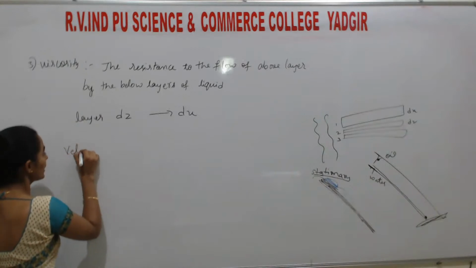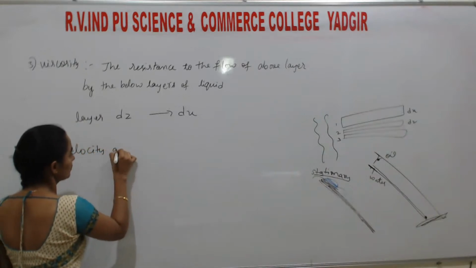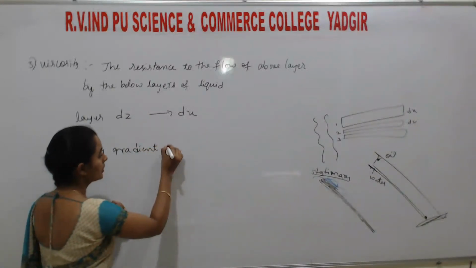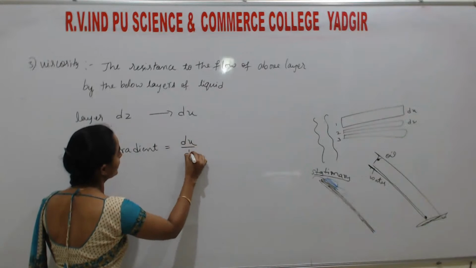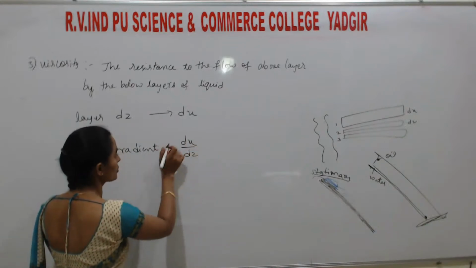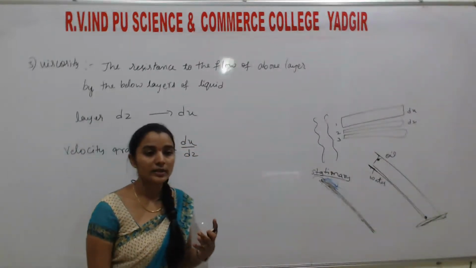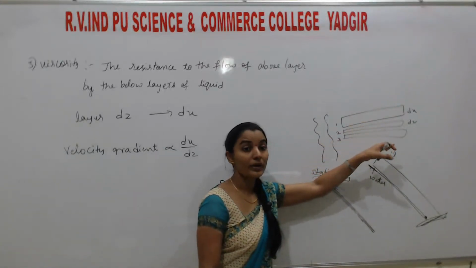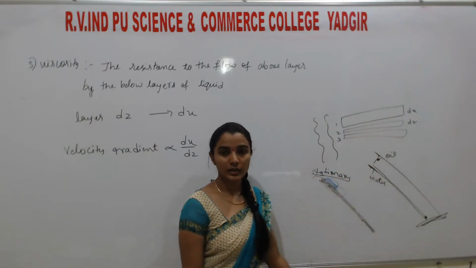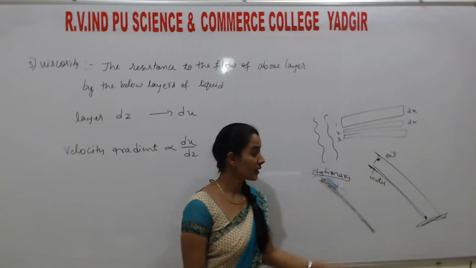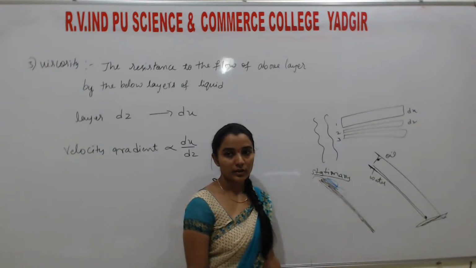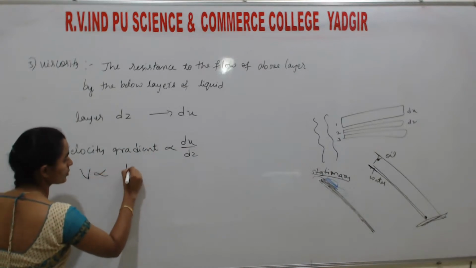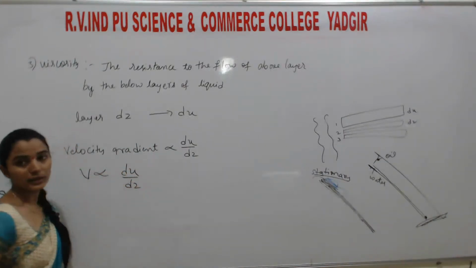Then the velocity gradient is directly proportional to du by dz. Velocity means distance by time taken. So from one layer to the next layer, how much distance is covered in a certain time? That is called velocity gradient, represented by v. V is directly proportional to du by dz.